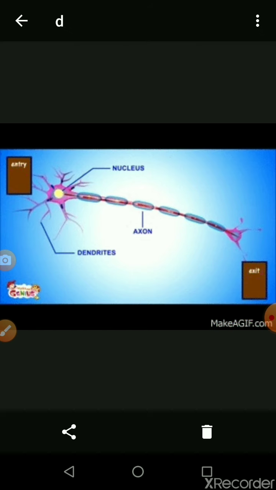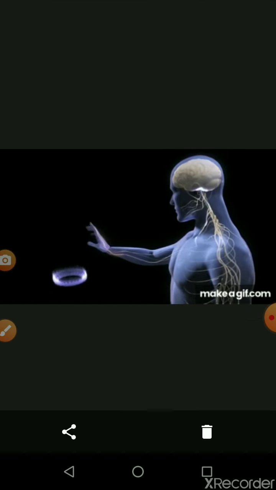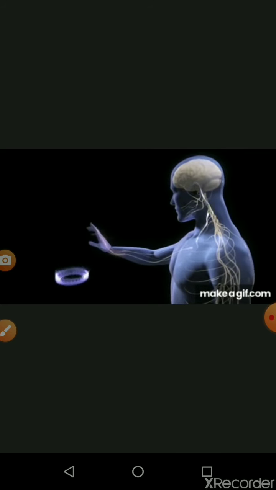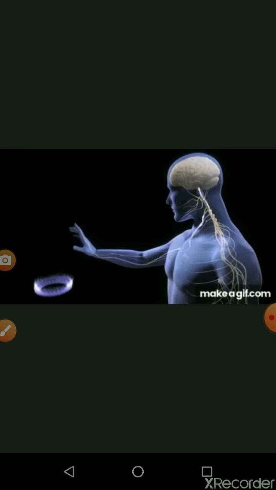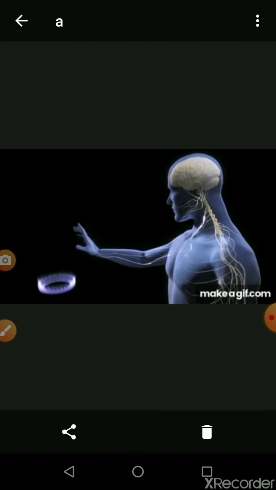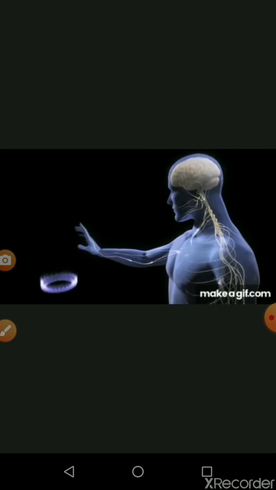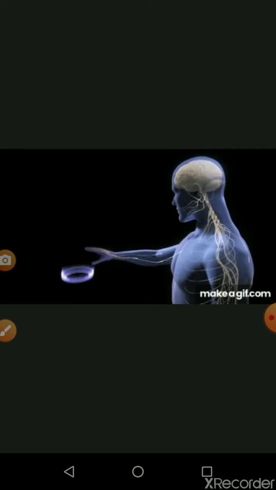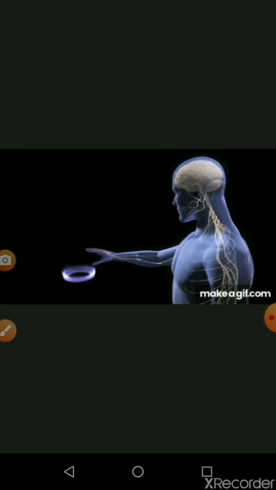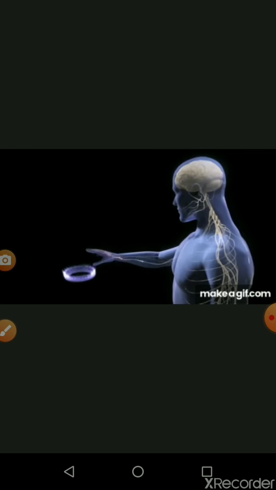Then there is another example of how the sensory neuron works. A hot plate is touched by our hand. What happens is that the signal is sensed by the sensory neuron and passed on to our brain. The brain gives the command through the motor neuron, and suddenly we withdraw our hand. It is the best example of the sensory neuron, motor neuron and association neuron.